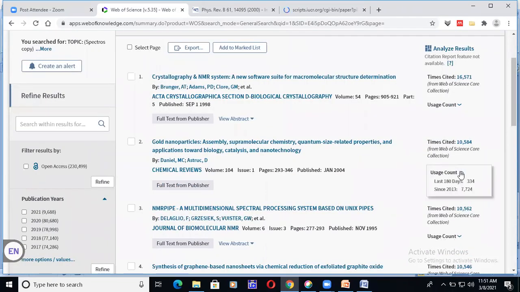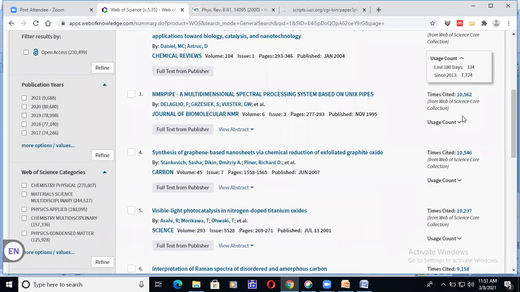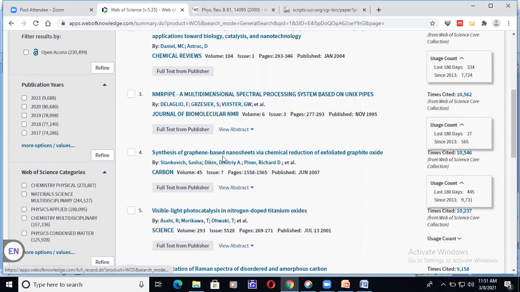See here, this paper's usage count: in the last 150 days, 334 people have used this article. Then this article, in the last day, 27 only. This article has 445. So while comparing the ranking above, this article, synthesis of gramophone based managed, has more recent usage. So it has current information. Even when you go for citations, 479, it is more than that.